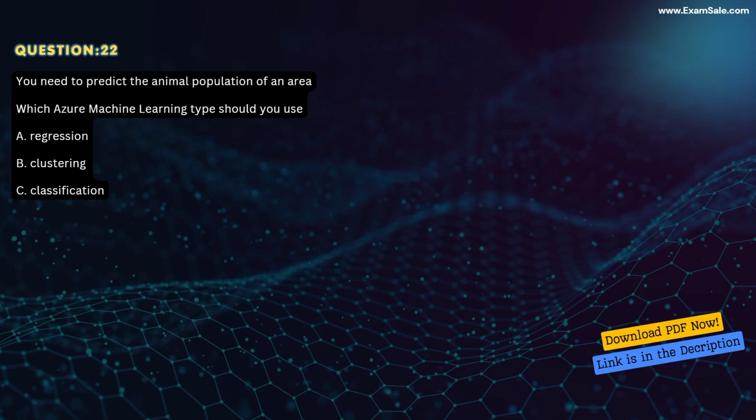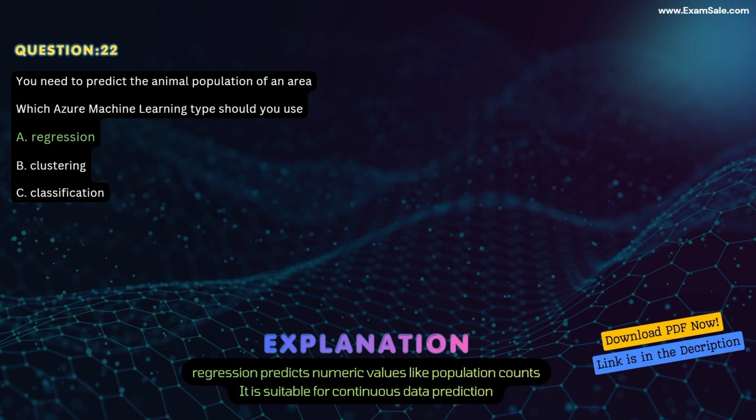Question 22. You need to predict the animal population of an area. Which Azure Machine Learning type should you use? A. Regression. B. Clustering. C. Classification. Correct answer A. Regression. Explanation. Regression predicts numeric values like population counts. It is suitable for continuous data prediction.